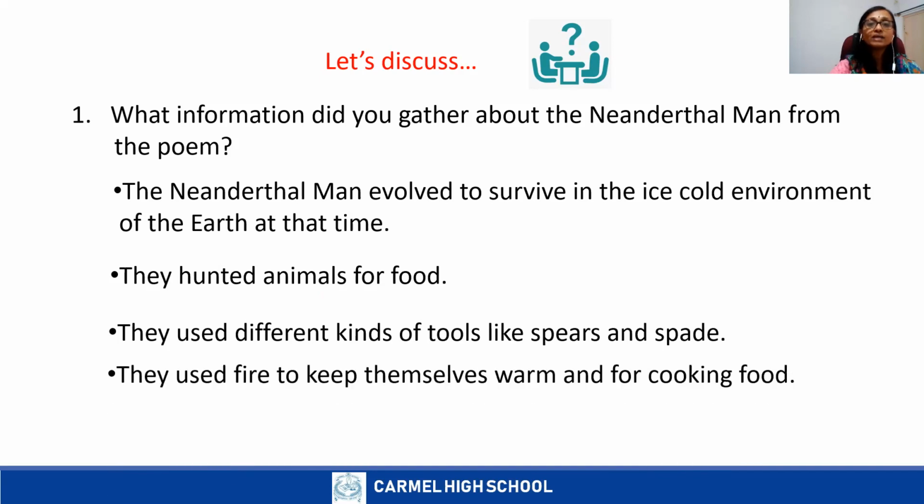They used fire to keep themselves warm and for cooking food. They lived in caves and they painted caves. So cave painting, for what purpose were they using it? They used it to share information with others. Okay, so these are the information you got from the poem.